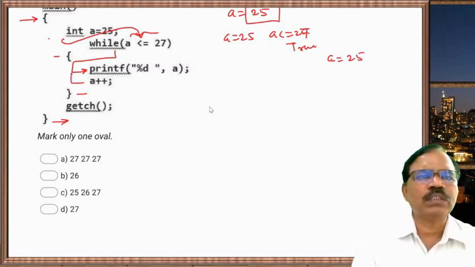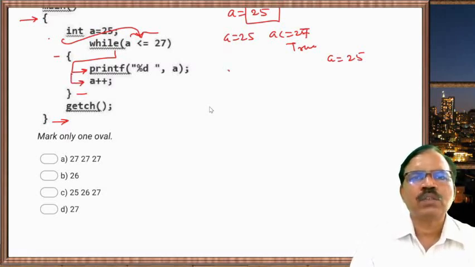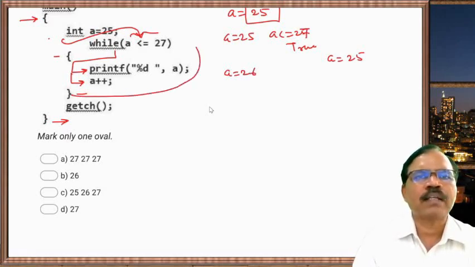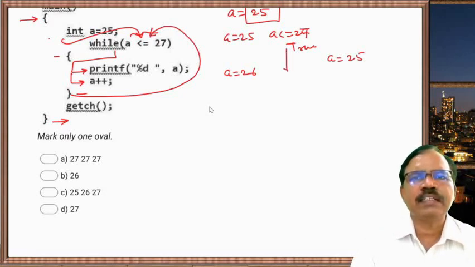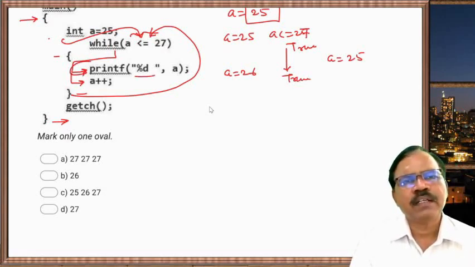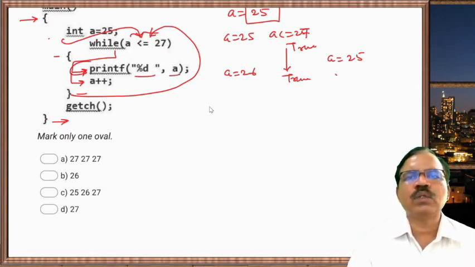Then it goes here, a++. So a becomes 26 and now it goes back. Condition is checked. This condition is true. So it goes to printf statement. Using printf statement, a is printed. So a is 26, so it is printed.